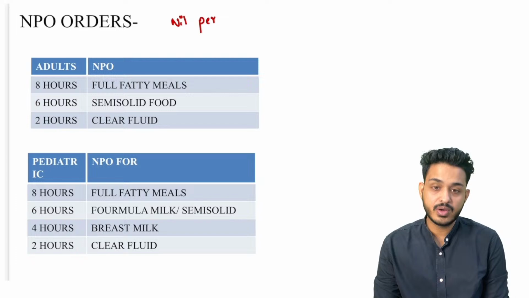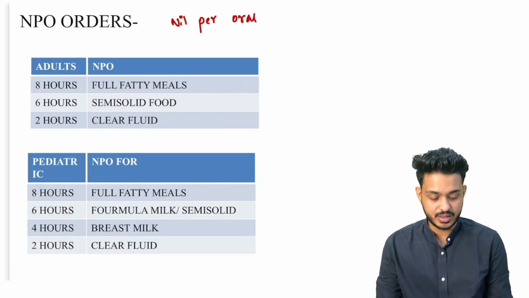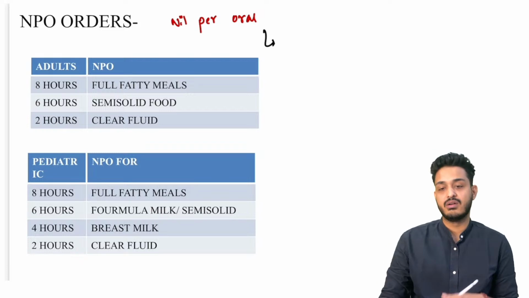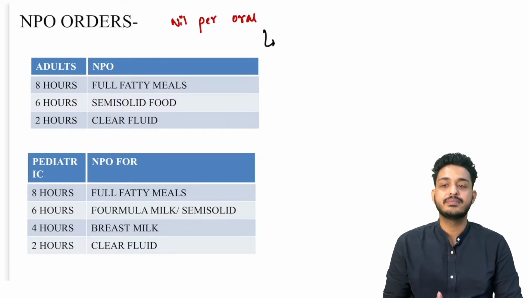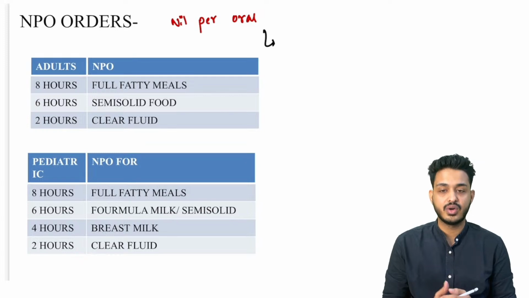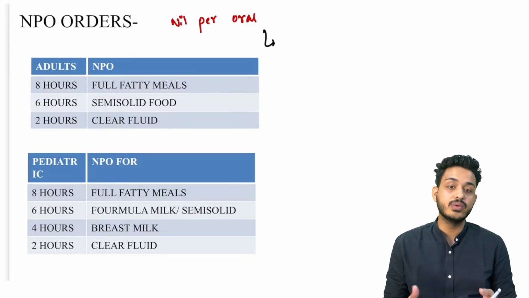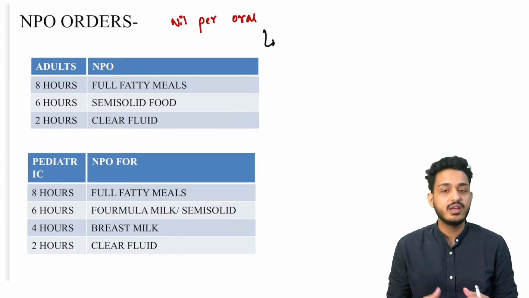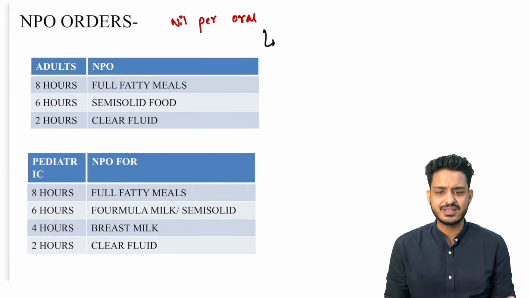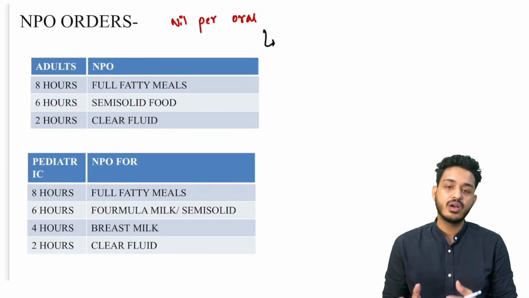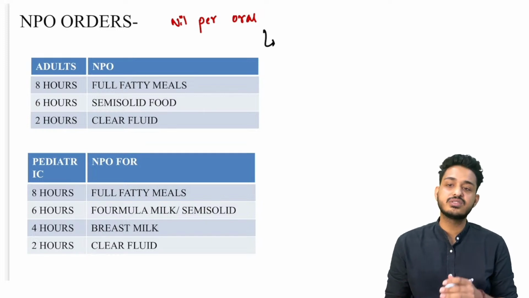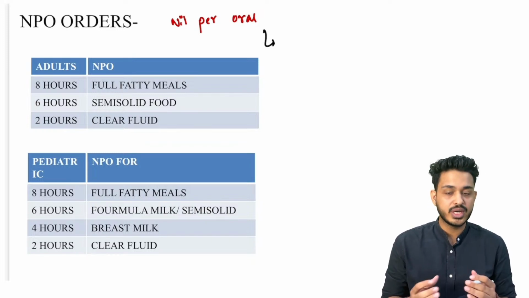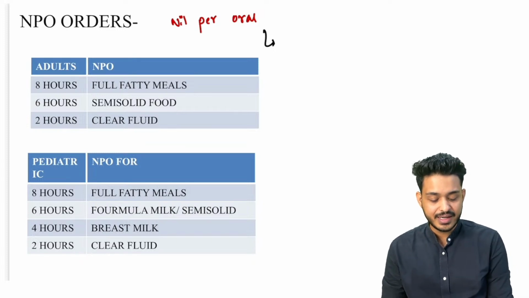oral orders. NPO matlab nil per oral orders. That means when you are going for the PAC, जब आप जाते हो pre-anesthetic checkup के लिए, the anesthesiologist will tell you that you have to come, like if you are going on Saturday, then the anesthesiologist will say, okay, everything is fine, you will be coming on Monday morning for your surgery, right? It is going to be a one day surgery, cholecystectomy, right? So the patient will be coming on Monday, तो anesthesiologist उसको पहले ही बता देगा what you need to eat, what you need not to eat. So this is going to be your nil per oral order.